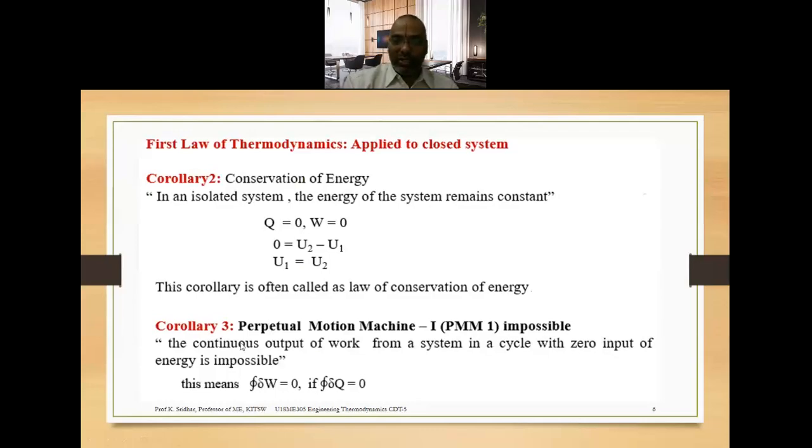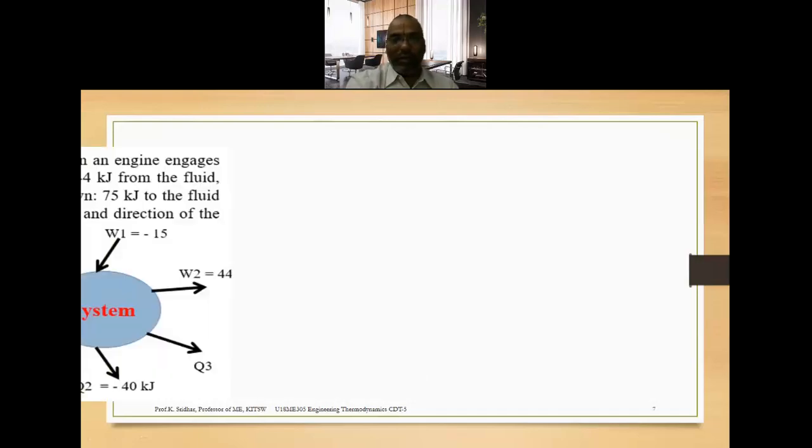The PMM1 states that the continuous output of work from a system in a cycle with zero input of energy is impossible. Absolutely, without any heat input, we cannot get any amount of work output. So it is very, very impossible in actual practice, and that's why it is known as the perpetual motion machine of the first kind.